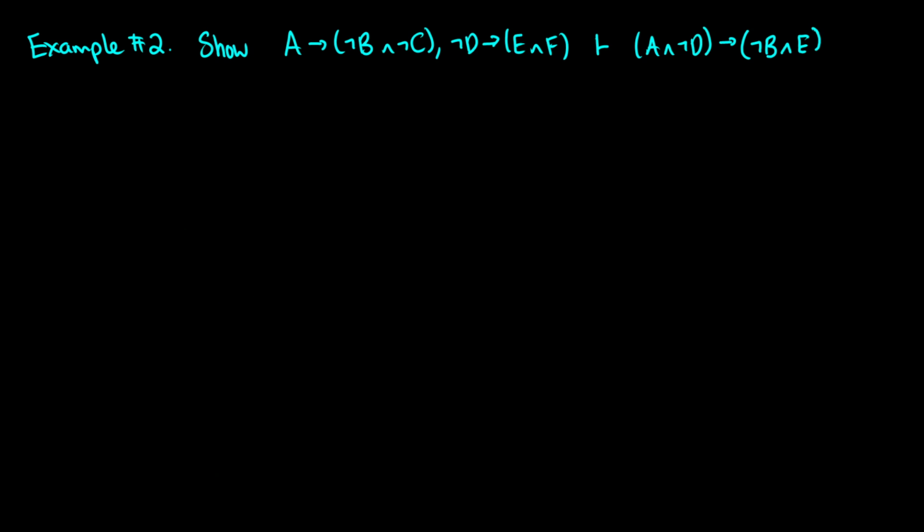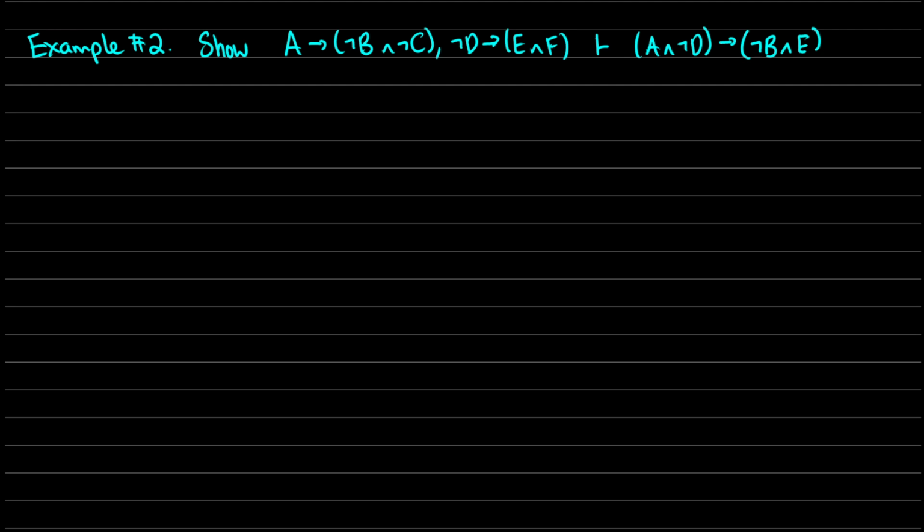Let's do another example. This one's a little bit more involved. If we have A, then we have not B and not C. If we have not D, then we have E and F. Therefore, if we have A and not D, we should get not B and E. I'm going to turn on the lines for this one because I have a feeling that this one might be a little bit long. So I have 2 assumptions here.